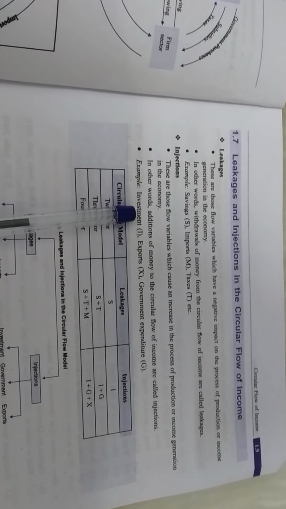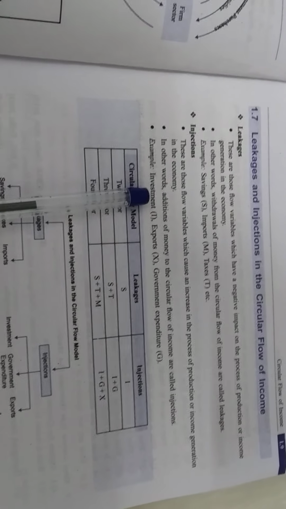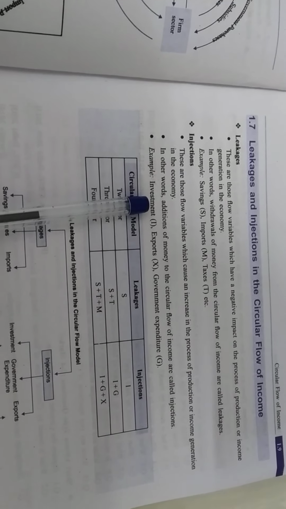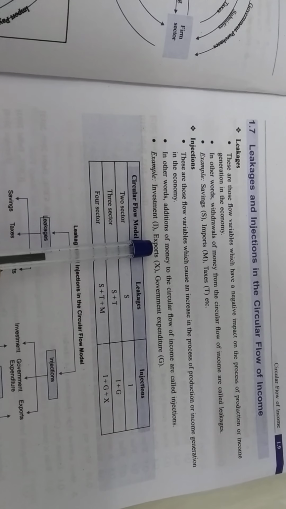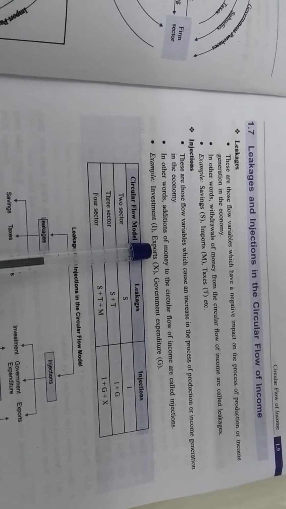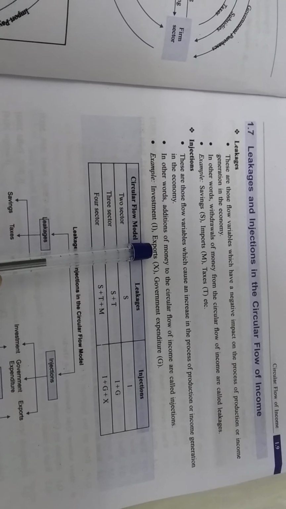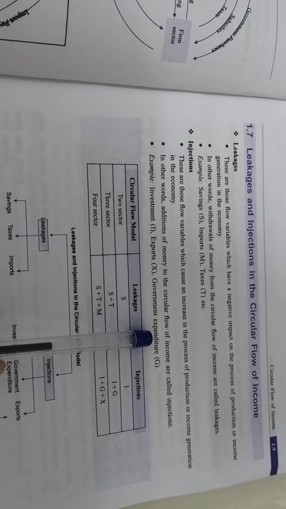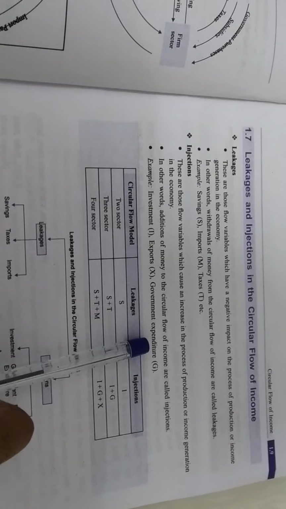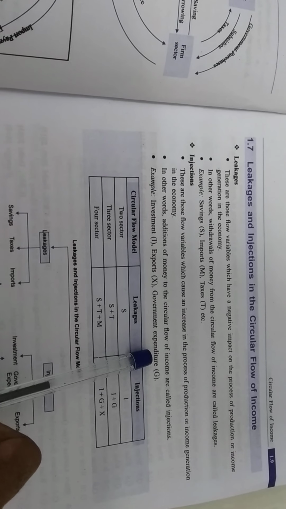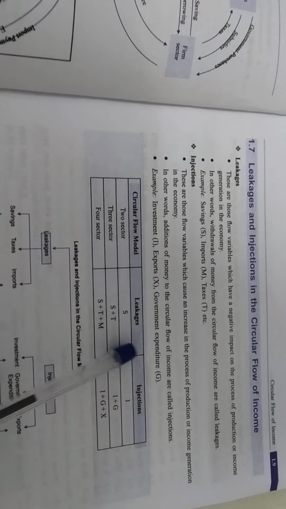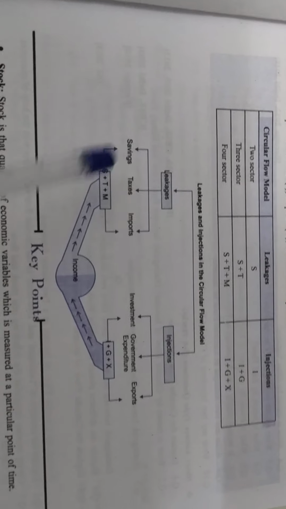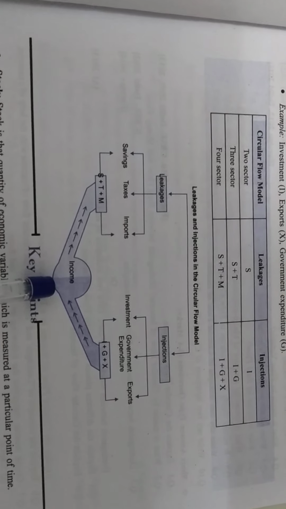Example, investment. If more investment is done by the firms, so more employment means more income, more expenditure, and more expenditure leads to the more investment. Same exports means more work is done by the Indian economy, so more investment is done, and the same thing. Government expenditure, that means more investment is done by the government, more projects, dams, another thing, or maybe more companies are started by the government, so automatically more income generation, more expenditure, so more investment will be there. Or you can understand more by this. That means leakages are something moving out from the economy and injections are something inserting in the economy.